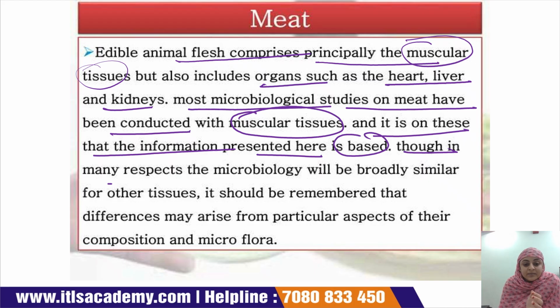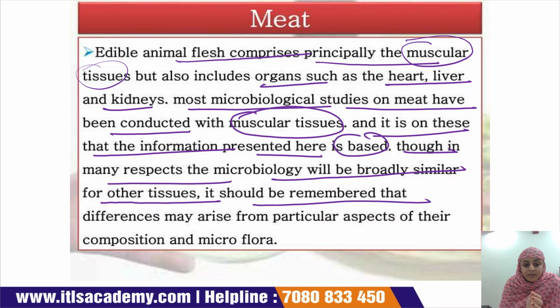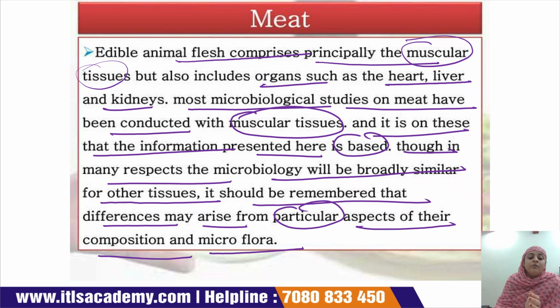However, in many respects the microbiology will be broadly similar for other tissues, though it should be remembered that differences may arise from the particular aspects of their composition and microflora. Okay, so basically the microbiological study of meat depends upon the muscular tissues, because these are consumed in higher demand. And apart from the muscular tissues of the animal, other organs like the heart, liver, and kidney are also consumed by human beings.